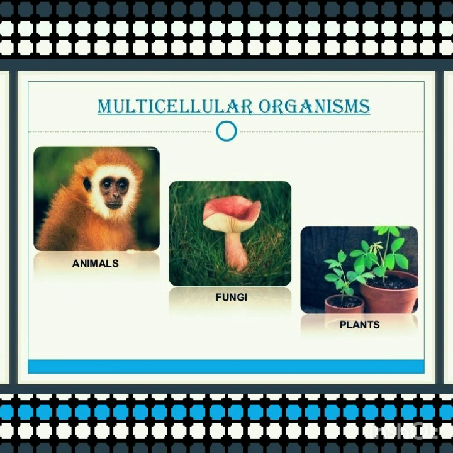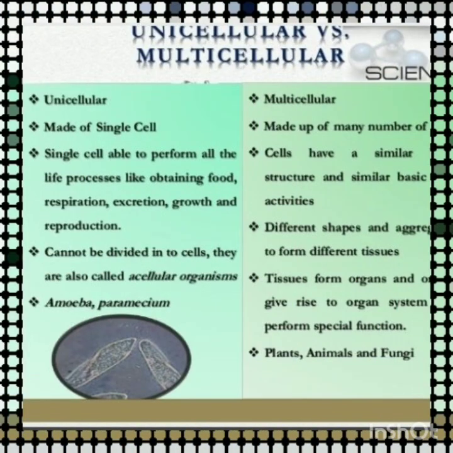Human beings. So in other words, we can say that unicellular are those organisms which consist of a single cell only, whereas multicellular are those organisms which are made up of more than one cell. Unicellular organisms perform various activities on their own, whereas multicellular organisms depend on other cells to perform specific functions. Unicellular include eukaryotes and prokaryotes, whereas multicellular include only eukaryotes.